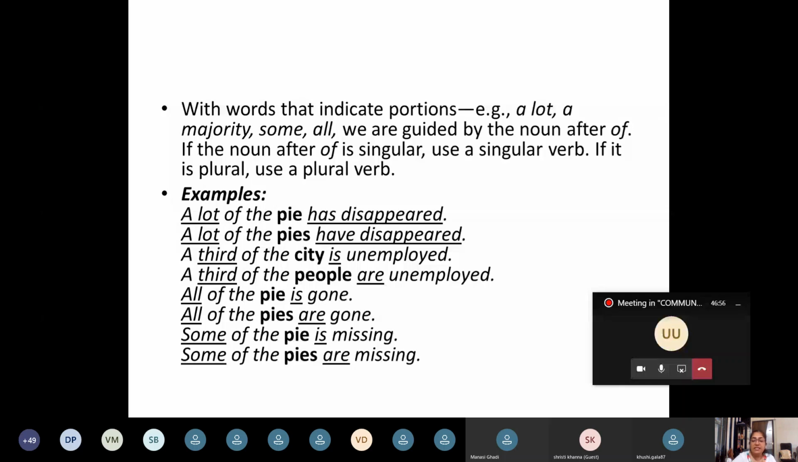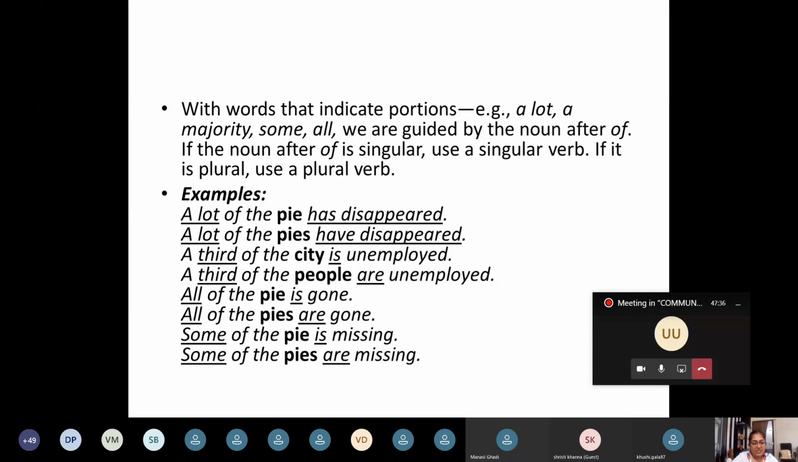A third of the city is unemployed. That means one third of the population of the city is unemployed. But the noun that comes after of is city, and city is singular, so the verb is also singular. But I'm not going to use city now. I'm going to use people. A third of the people. Then I know that people is plural. A third of the people are unemployed. Person is singular, people is plural.